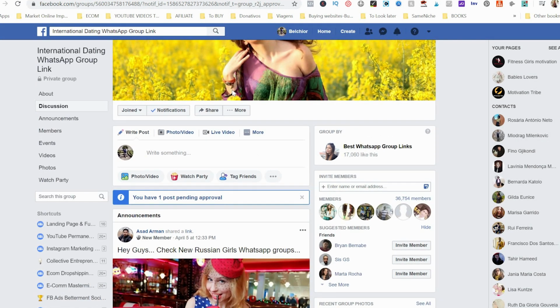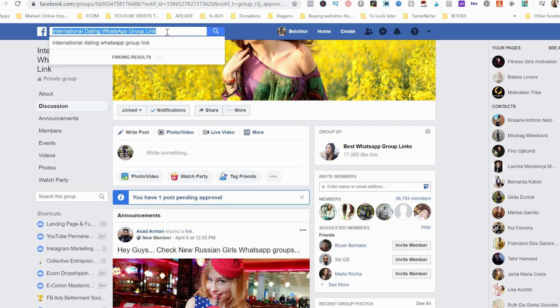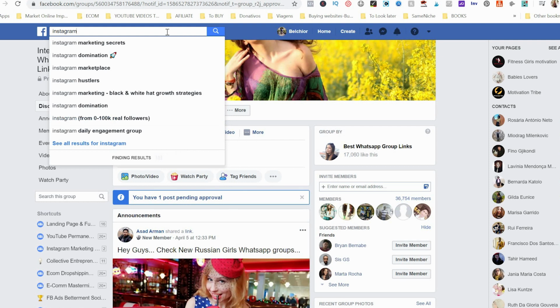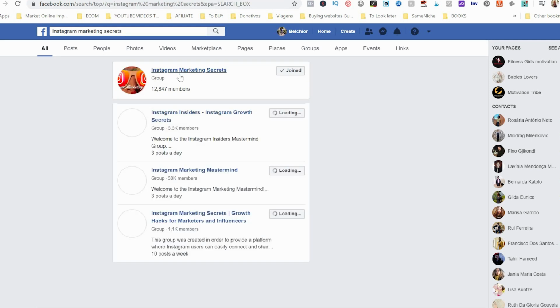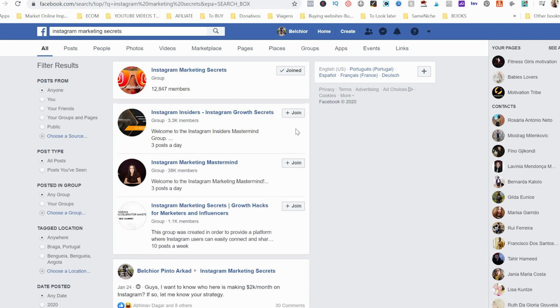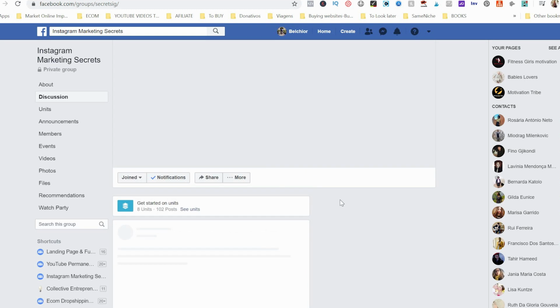So this is the second method. Now the third method is also by using Facebook. Now this one is a little bit different. Why is it different? Because with this one, you first of all go to a group that is already in the specific niche that you want to be part of, or you are part of already. For instance, I'm part of many groups about Instagram. I can go to Instagram Marketing Secrets, and if you are not in those groups, again, just join. It's easy on Facebook. Let's open this one, Instagram Marketing Secrets.